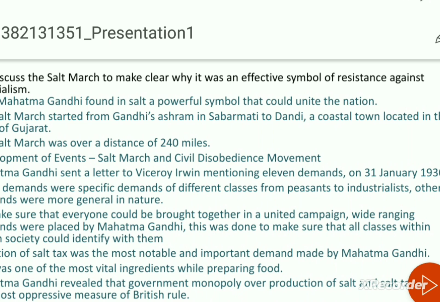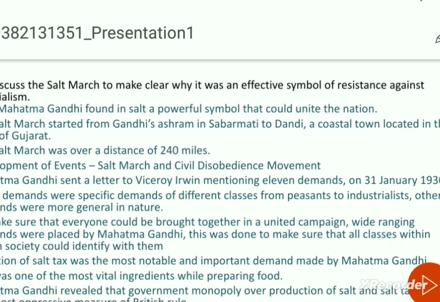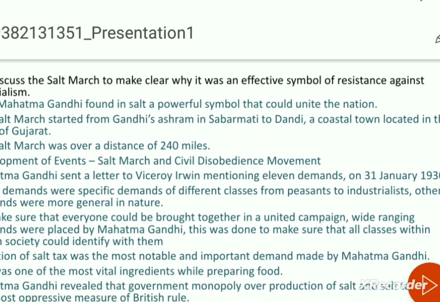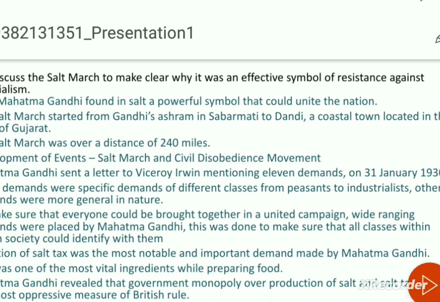Gandhiji wanted to link the movement after the non-cooperation movement had almost failed and could not achieve its target. So Gandhiji waited for a few years, and then he thought that he should link the movement with practical problems, and he actually wanted to expose the ugliest face of the British colonial government, because they were imposing high taxes on salt.